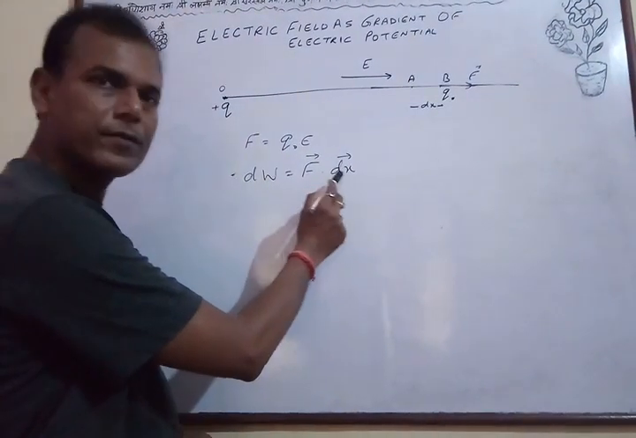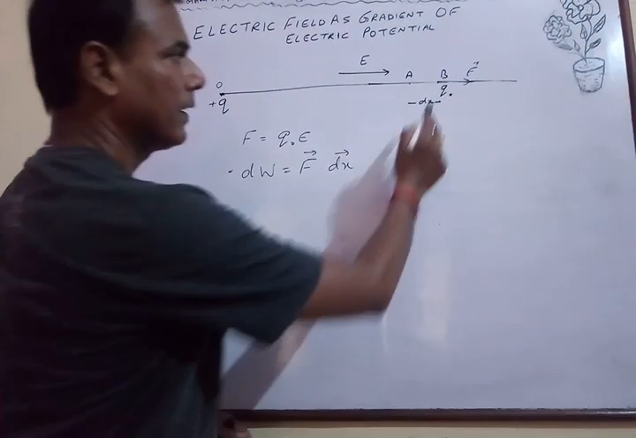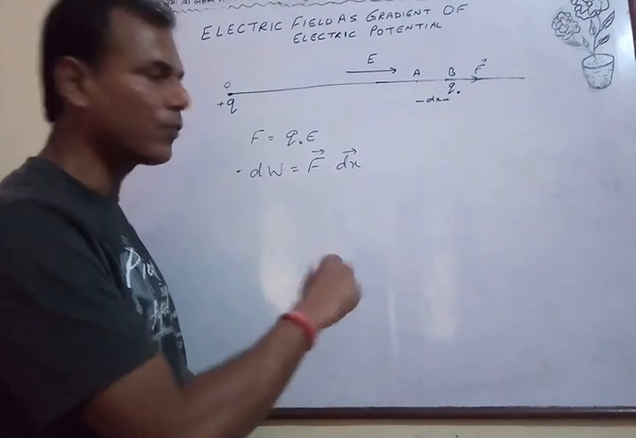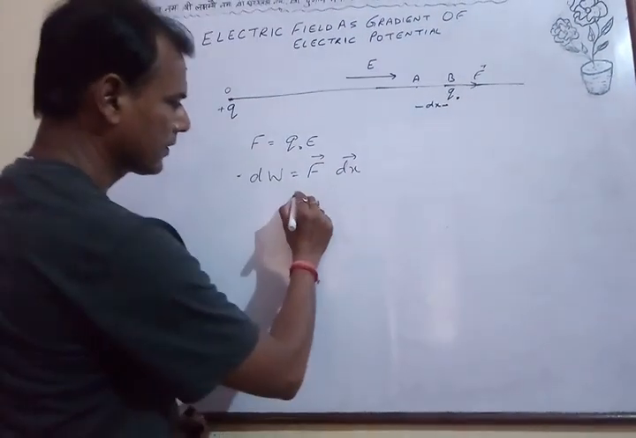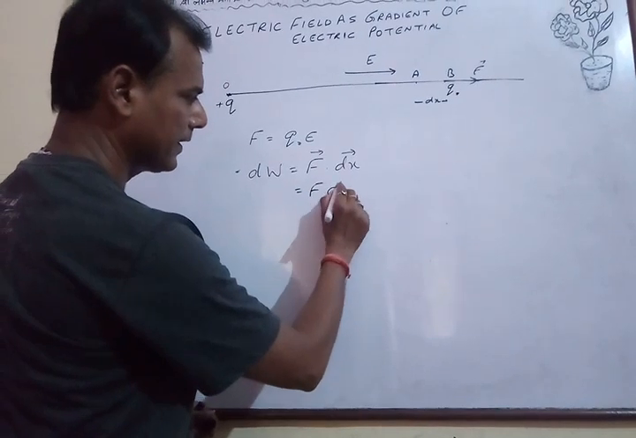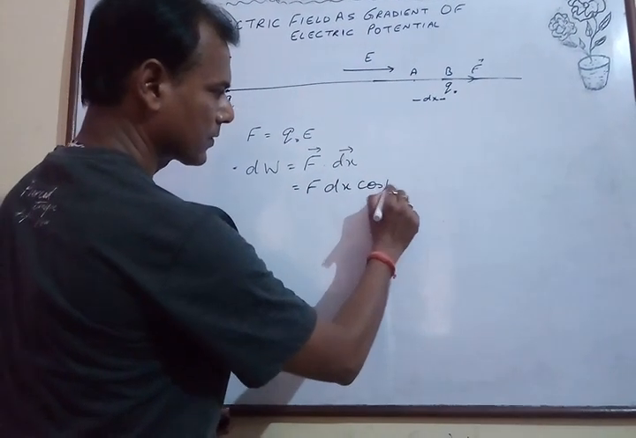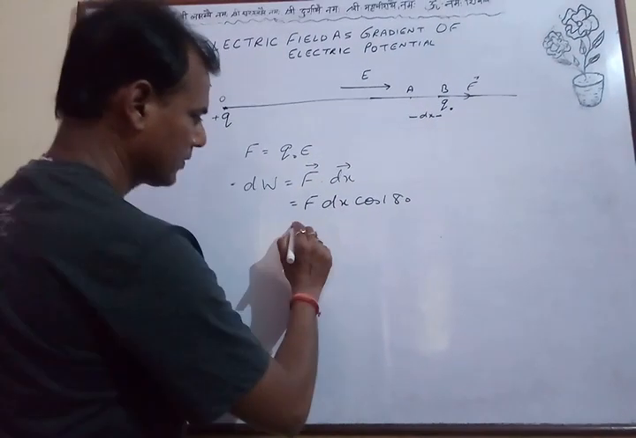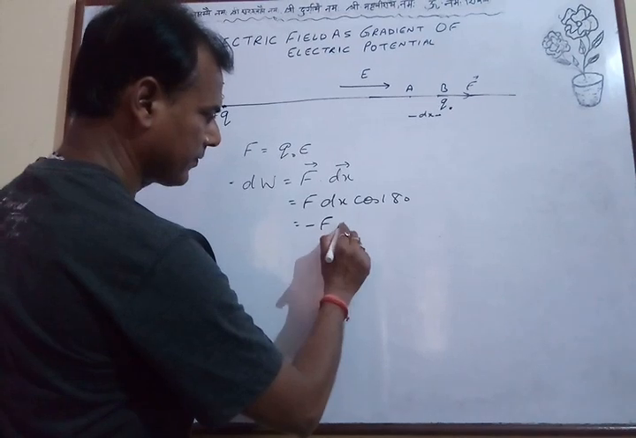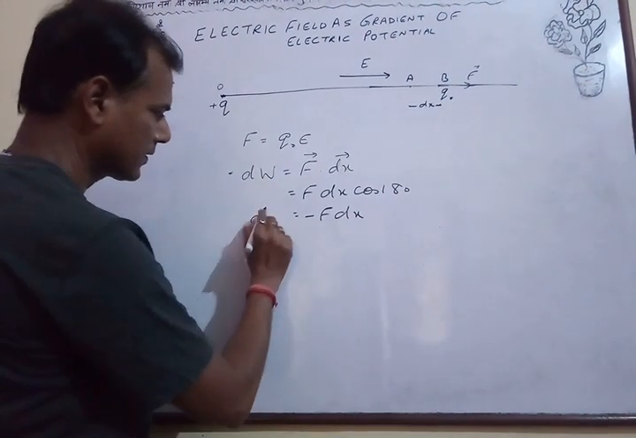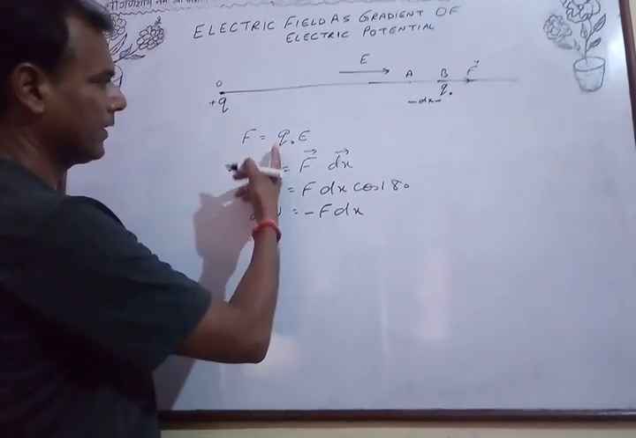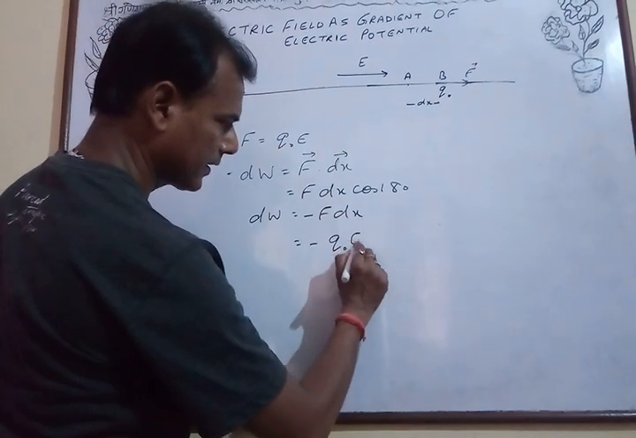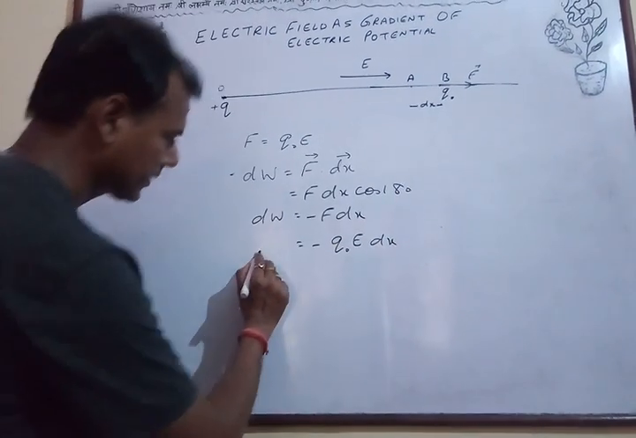It is F dot dx. Now F is this side and displacement is this side. The angle between F and dx is 180 degrees. Therefore this is F dx cos 180. Now what is cos 180? It's minus 1. So it is minus F dx. So this is the small work done. Now F is q naught E, so this becomes minus q naught E dx. This is your dW.